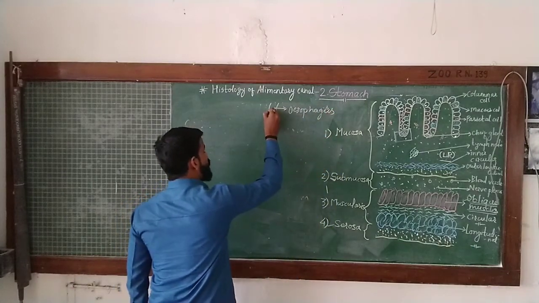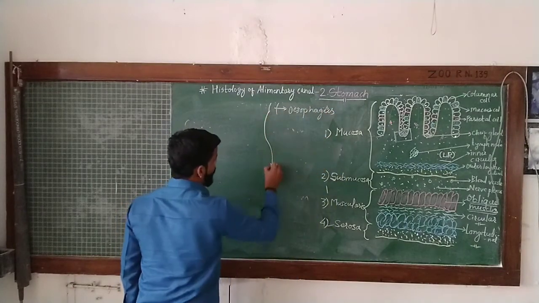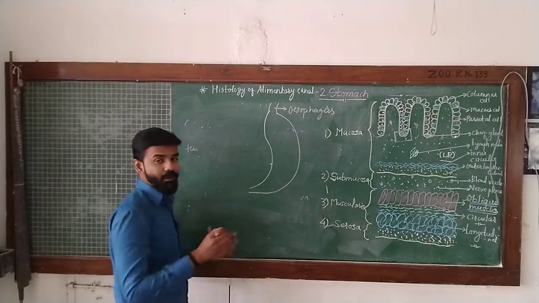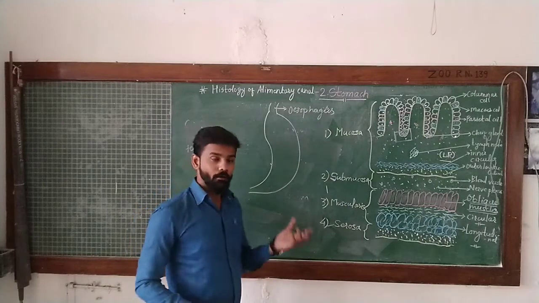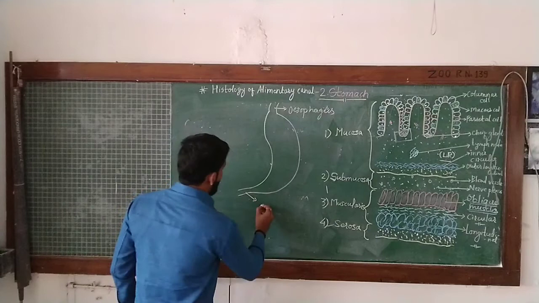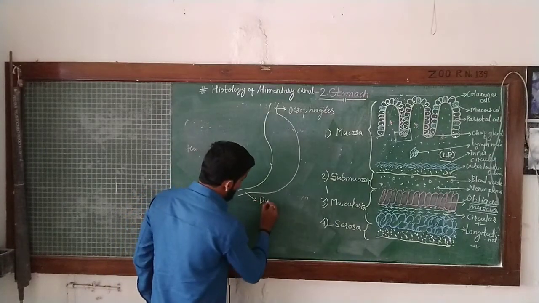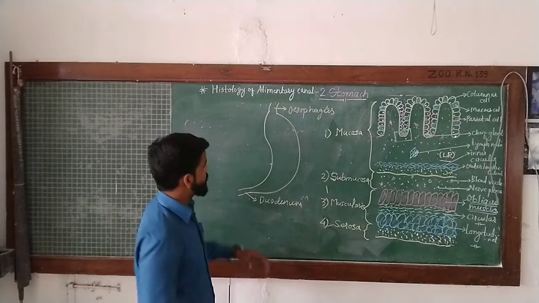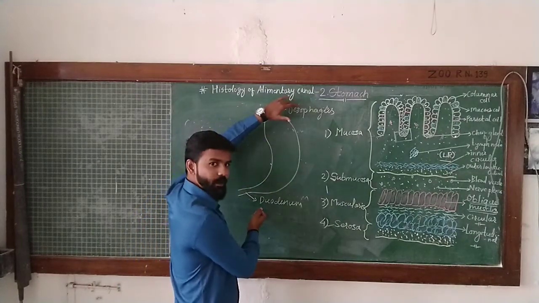Then the alimentary canal becomes broader and forms an elongated sac-like structure which is somewhat curved, and again at the posterior side it becomes narrower, and that structure is nothing but duodenum. Like this, stomach is situated between the esophagus and duodenum.